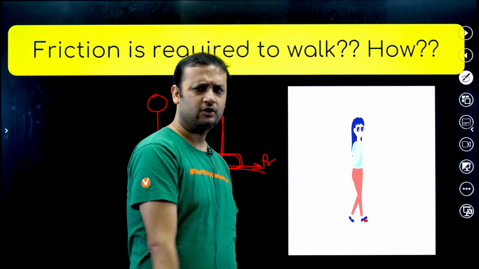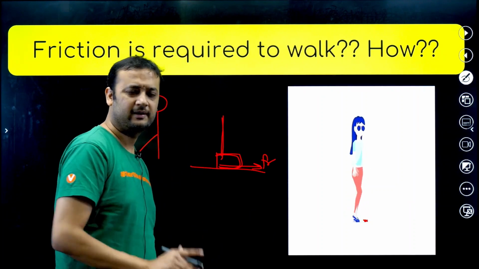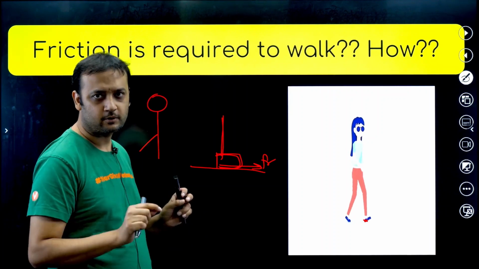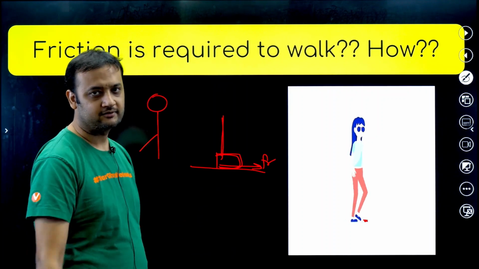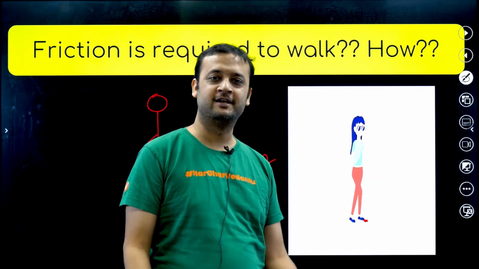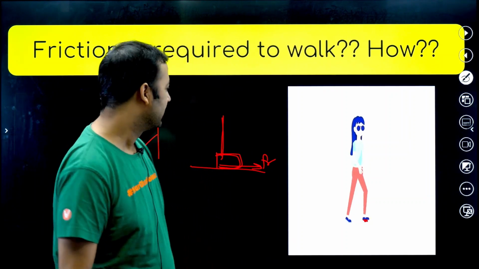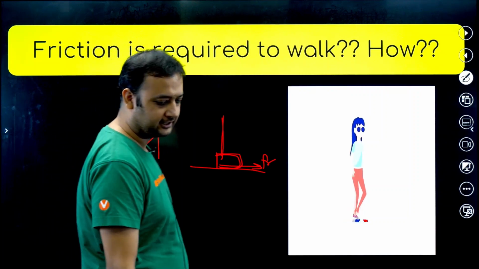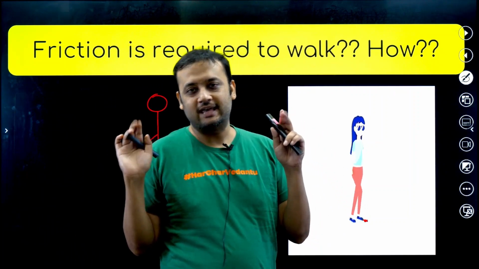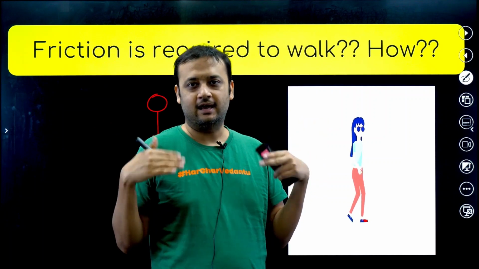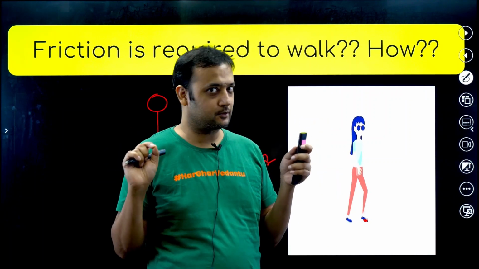This is slightly complicated, don't worry about that, but try to understand that friction is very important for us to walk, because without this friction you won't be able to walk. You understand that, right? So now all of you would agree that friction is not that big an evil as we might think. It's a very important part of our life.